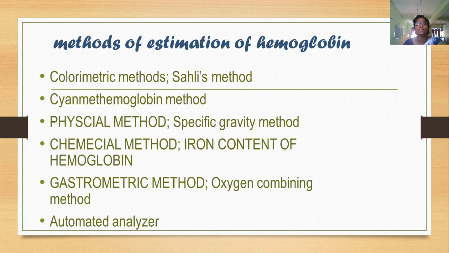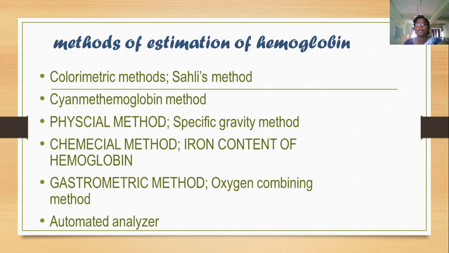Then, methods of estimation of hemoglobin. What are the methods? Colorimetric method, that is Sahli's method, which is the commonly used method; cyanmethemoglobin method.